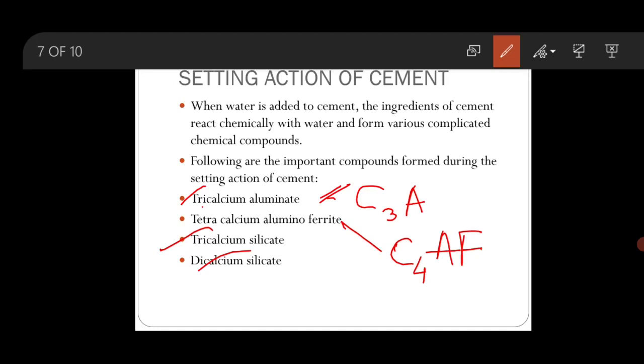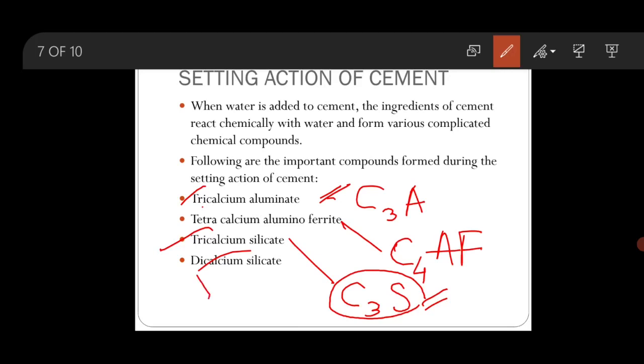Then the third one, which is formed after these two, is tricalcium silicate, which is represented as C3S. This compound is formed approximately within a week, and it is mainly responsible for imparting strength to the cement in early period of setting. Clear? So this compound, C3S, is responsible for imparting strength to the cement in early period of setting.